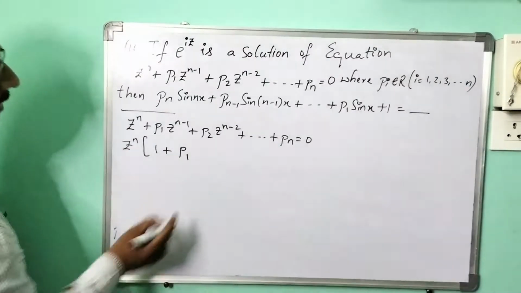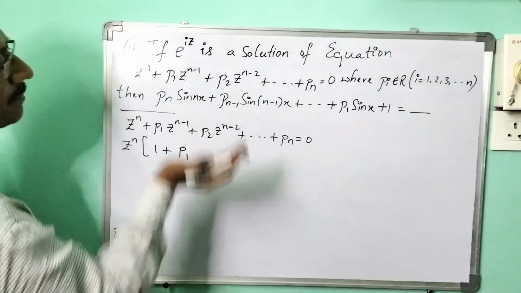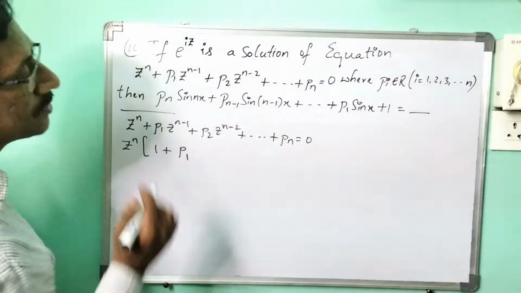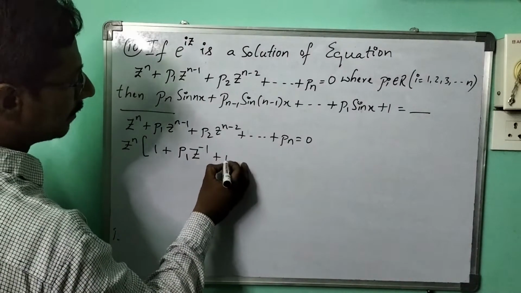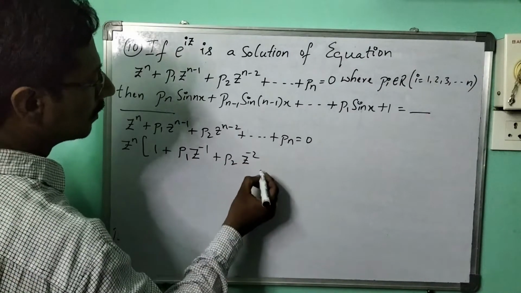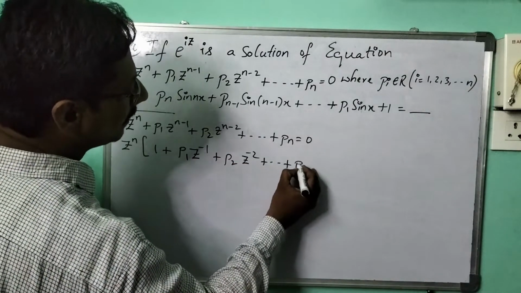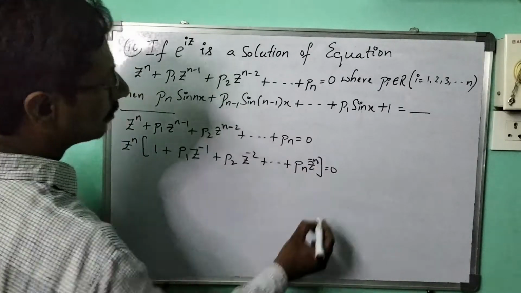Here p1 into, since this divided by z power n means 1 by z, if I send it to the numerator it becomes z power minus 1. Plus p2 into z power minus 2. Plus and so on, plus pn into z power minus n equals 0.